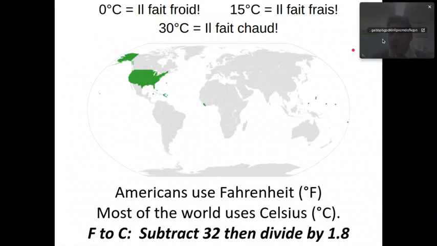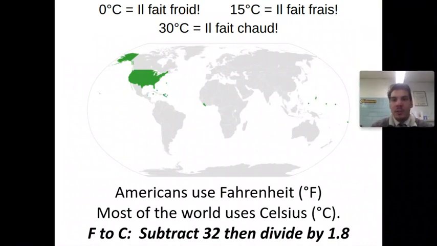All right, going on to Celsius. Most of the world uses Celsius. The United States uses Fahrenheit, including Alaska and Hawaii, which is right over here. There's a couple islands down here that use Fahrenheit as well, a couple islands over here, and then one sole African country that uses Fahrenheit. Everywhere else in the world, though, uses Celsius. In fact, in most of your science classes, when you're gathering data, you should probably be taking those measurements in Celsius, because most of the world uses Celsius. If you haven't touched on that yet, you will definitely learn that in high school.